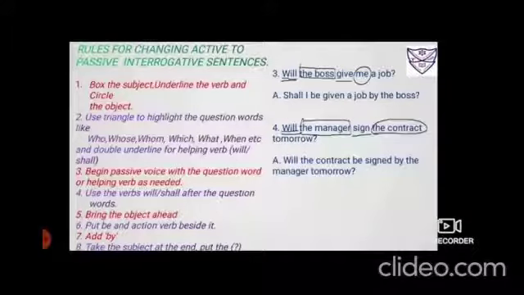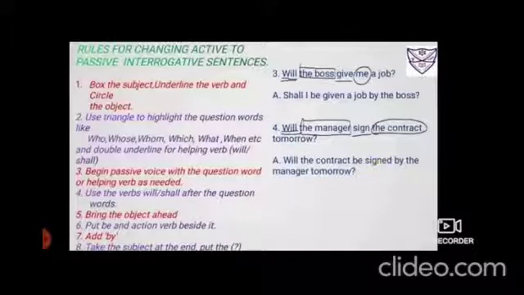The contract, bring the object ahead, then BEB. Third form of the verb immediately, sign, signed, signed. Then add BY, and then you drag the subject at the last, the manager, and finally you put the adverb.